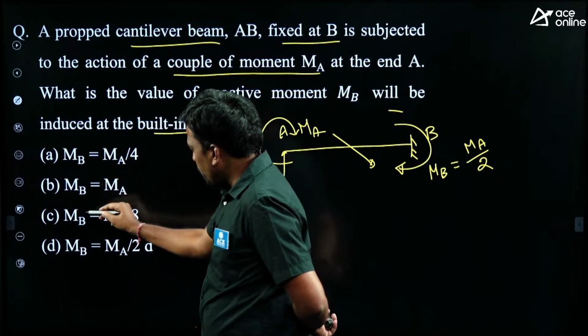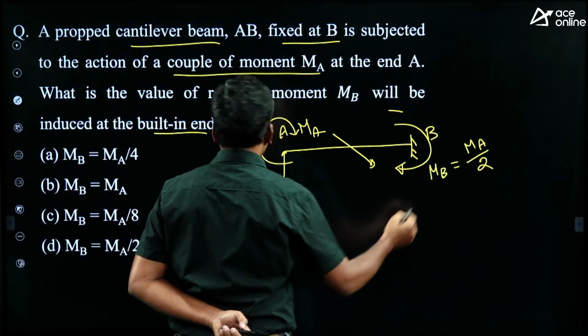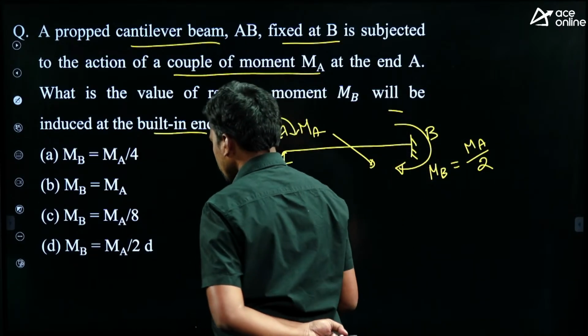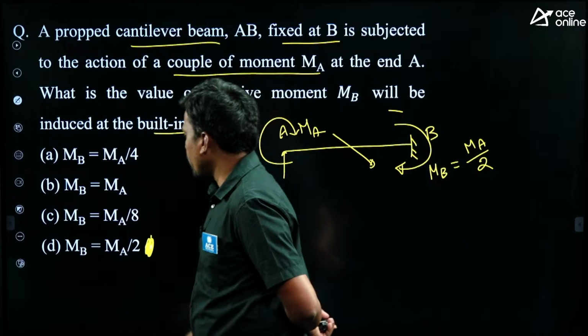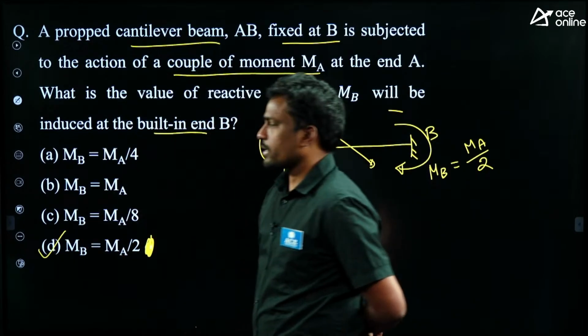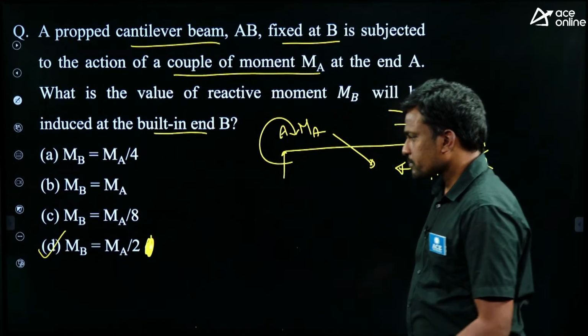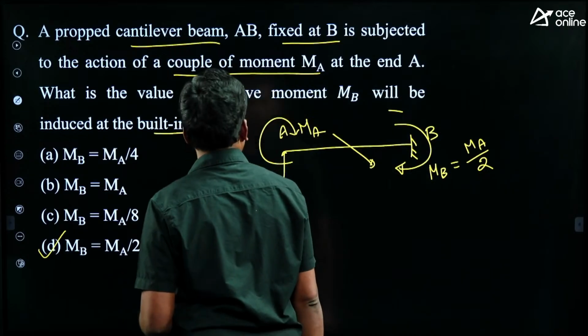So what is the answer? He is asking MB, right? Then from this, MB equals MA by 2. Yes, MA by 2, then option D is correct. Okay, right.